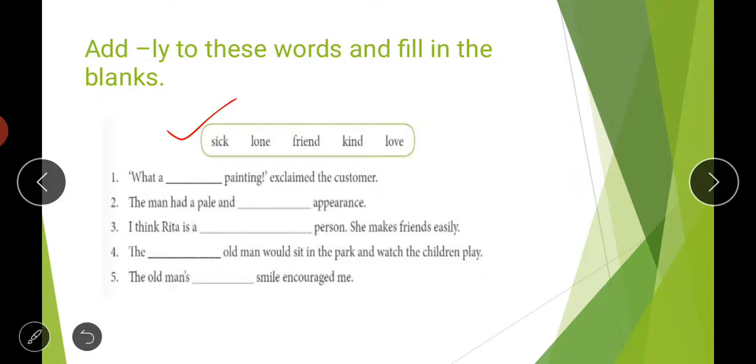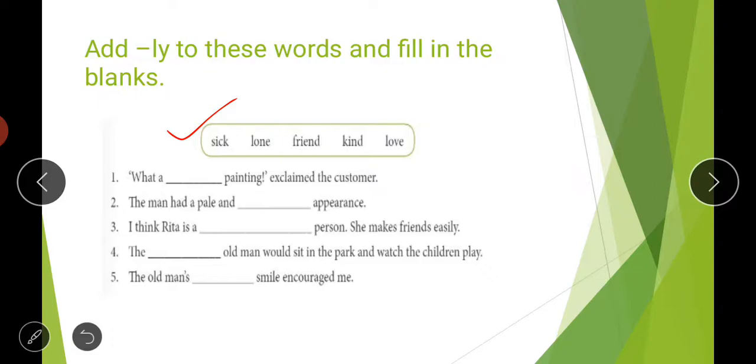So the first sentence is, what a dash painting, exclaimed the customer. The words are sick, lone, friend, kind, love. So students, the word love is given here, and if we add ly to this word, lovely, it will be a great combination with this sentence.